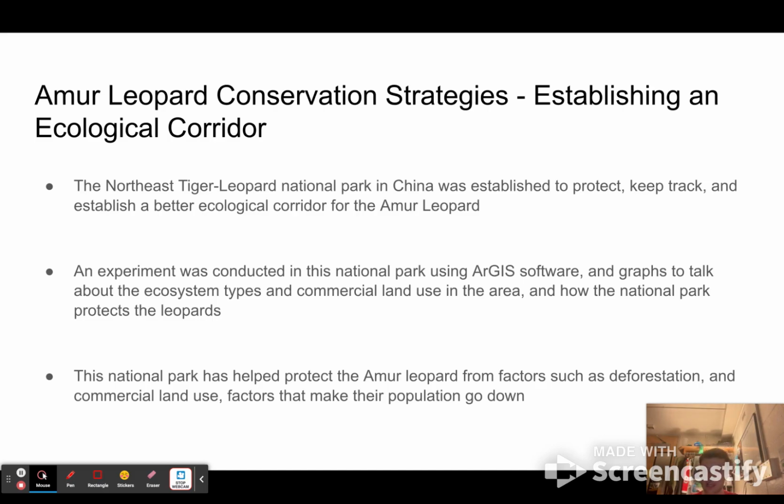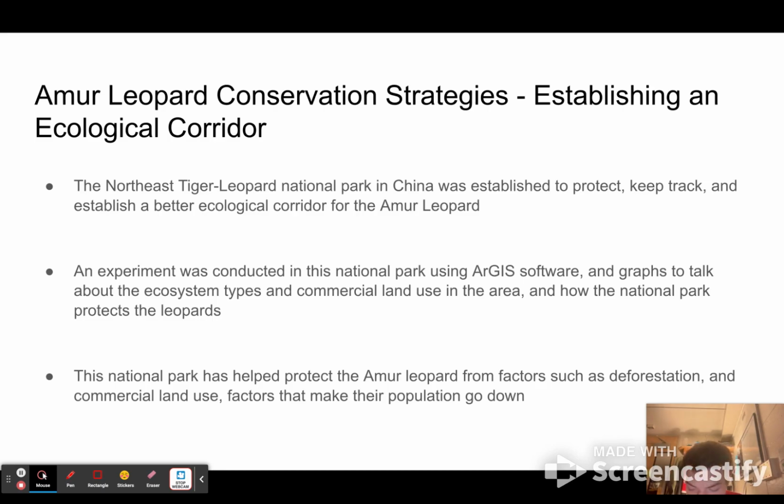This leads us into the next and final conservation strategy for the Amur leopard that I have displayed in this PowerPoint, which is establishing a better ecological corridor for the Amur leopard. The Northwest Tiger Leopard National Park in China was established to protect, keep track of, and establish a better ecological corridor for the Amur leopard. An experiment was conducted in this national park by scientists using ArcGIS software and graphs to talk about ecosystem types and commercial land use in this area and how the national park protects the leopards.